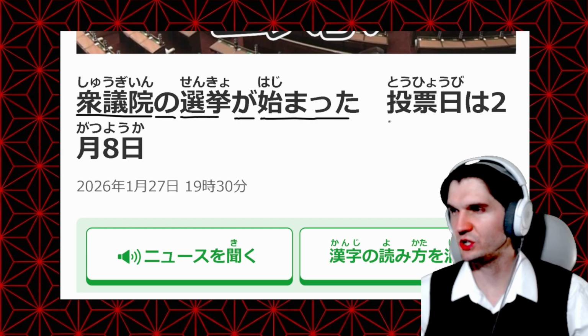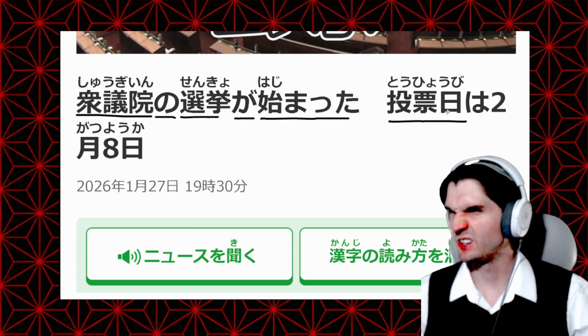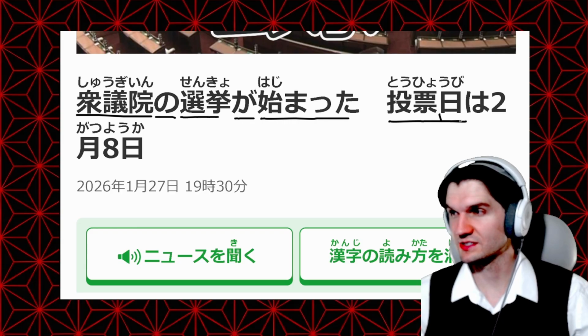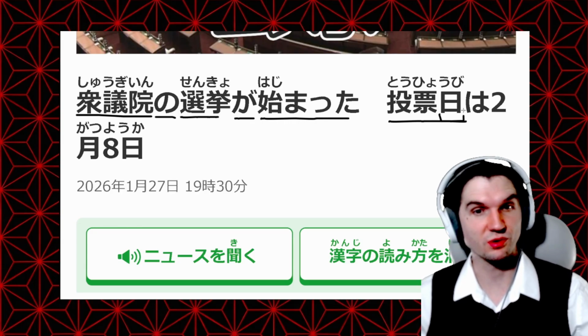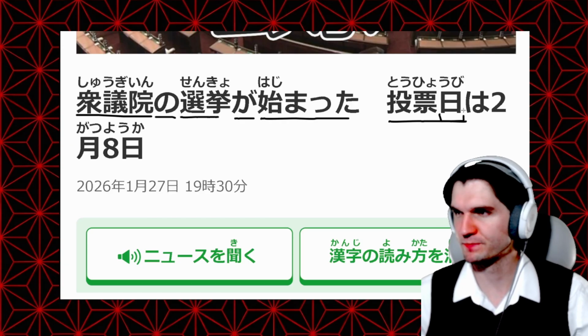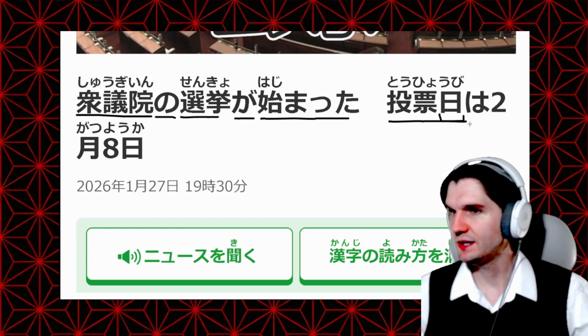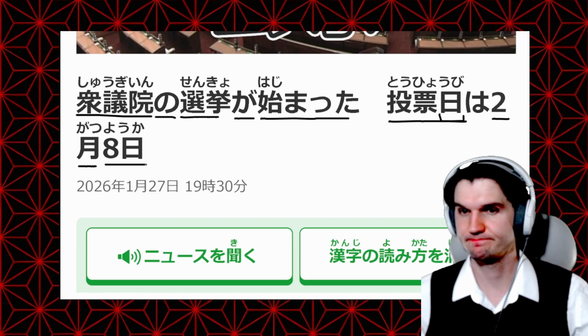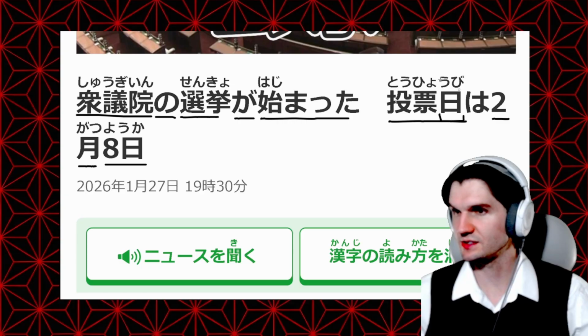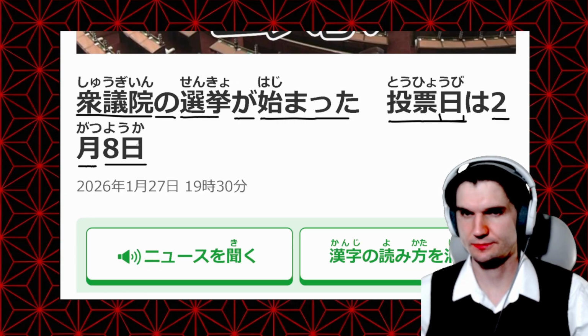And then 投票日. So 投票, once again, is vote. And then if you know this kanji here, this kanji means day. So we add that to 投票. This means the day for voting or election day, right? So 投票日は2月8日. So 2月 is February, and 8日 is the 8th. So, the elections for the lower house have begun. The day for voting, or the election day, is February 8th.